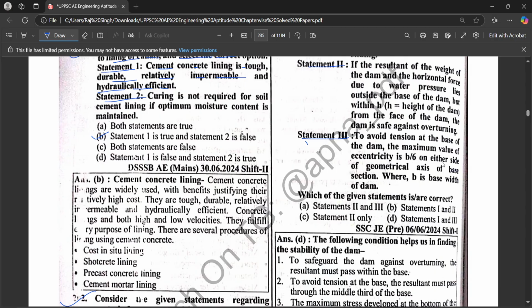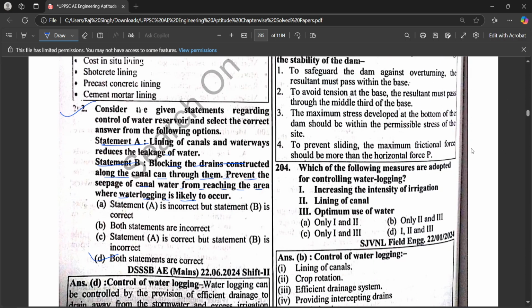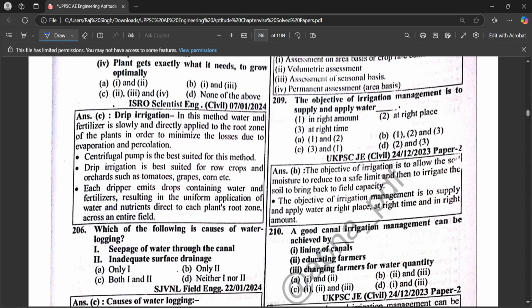eccentricity is P by 6 on either side of the geometrical axis of the base section, where P is the base of the dam. So statements 2 and 3 are correct. Which of the following measures are adopted for controlling water logging? First, increasing the intensity of irrigation, lining of canal, optimum use of water. So statements 2 and 3 are correct.